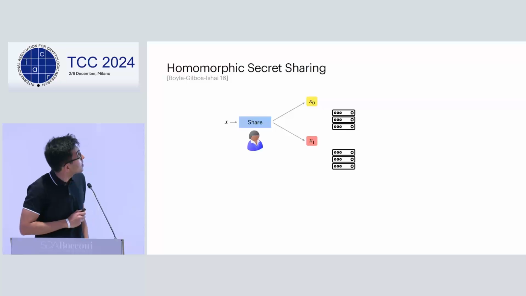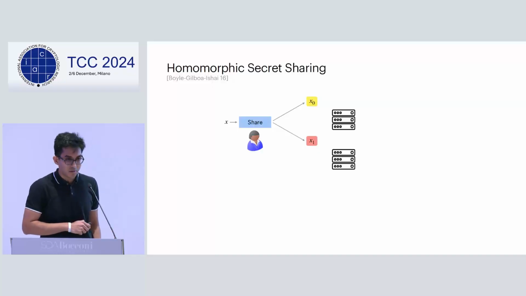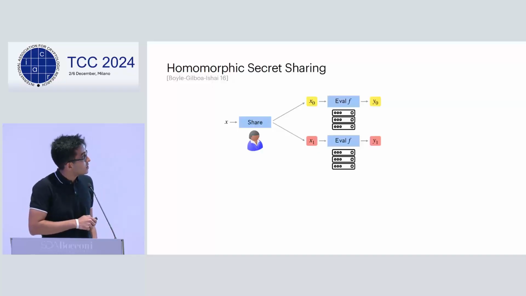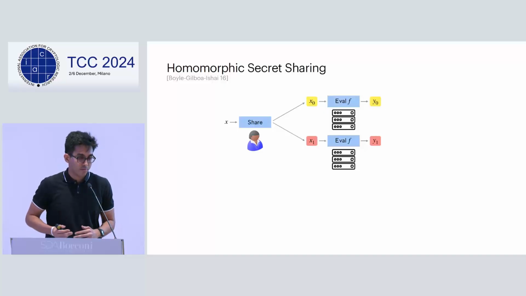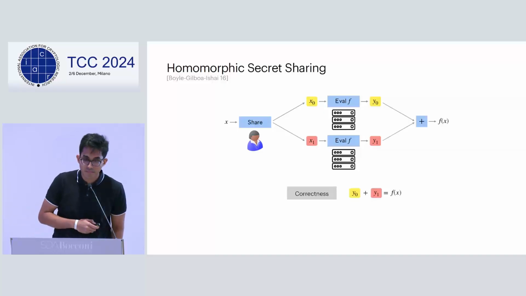Let's get started. So homomorphic secret sharing is a scheme that allows a client to secret share its inputs to a set of servers so that the servers can locally go from the input share to shares of the output given a function f, which can then be reconstructed.